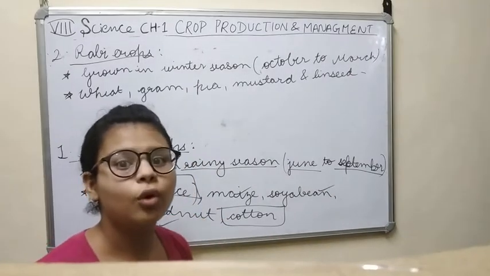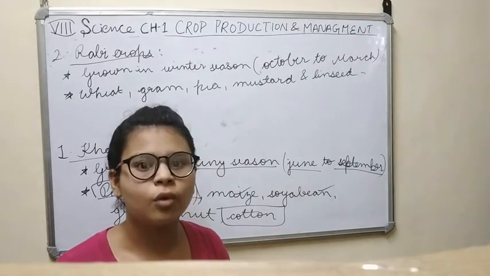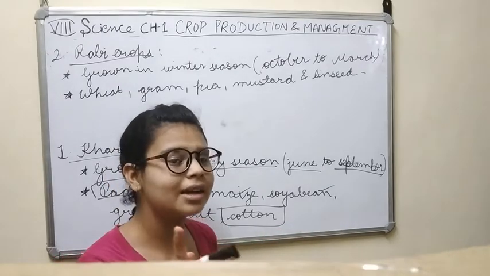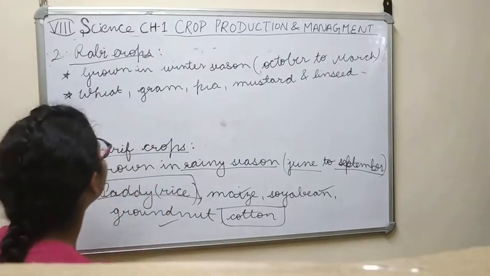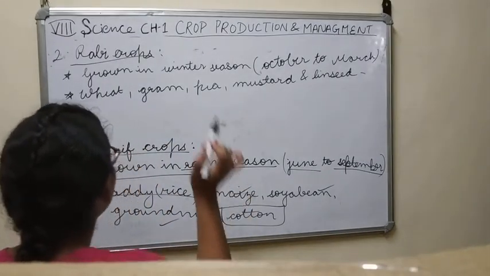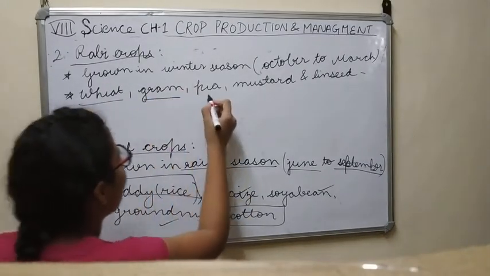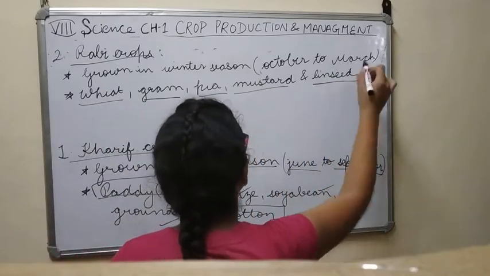You have to learn all my notes so that you will get full marks in your exams. This is my guarantee. Now, what is this? Rabi crops are wheat, gram, pea, mustard and linseed.